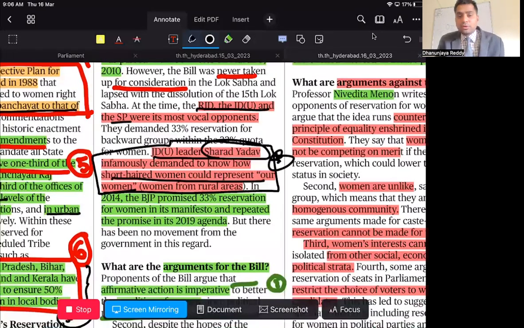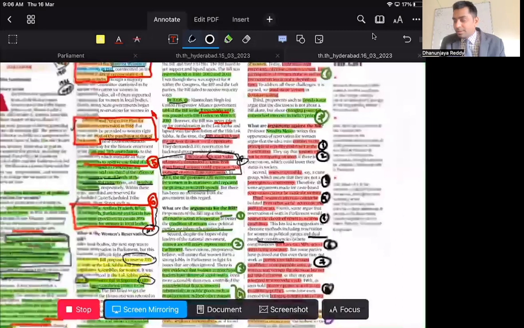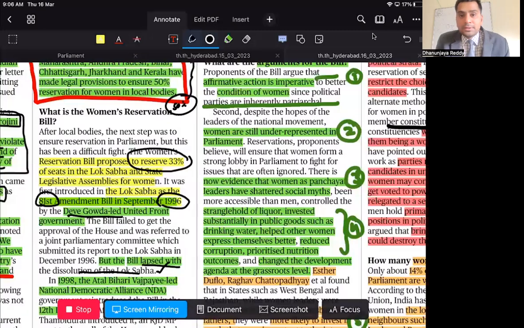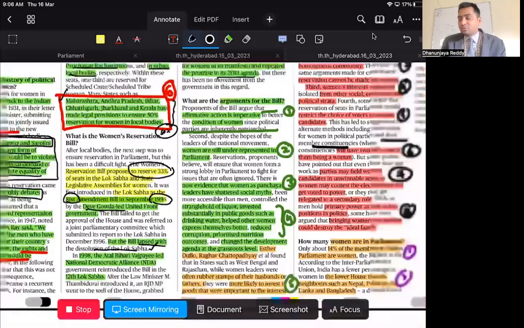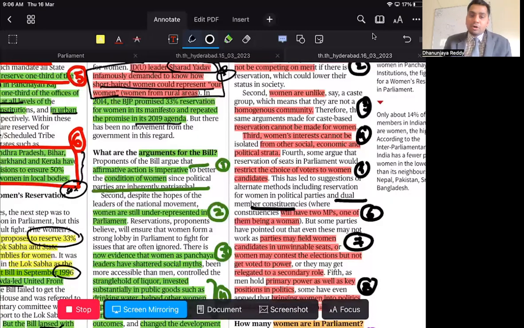In the year 2014, BJP promised 33% reservation for women in its manifesto, and repeated the same. So it started way back in the Deve Gowda government, 1996, then 1998, then we have seen in 2008, again in 2014 and 2019 there were arguments.